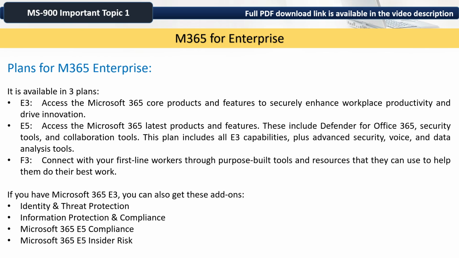Then we have F3: connect with your first line workers through purpose built tools and resources that they can use to help them do their best work. If you have Microsoft 365 E3, you can also get these add ons. We have identity and threat protection, information protection and compliance, Microsoft 365 E5 compliance, and Microsoft 365 E5 insider risk.